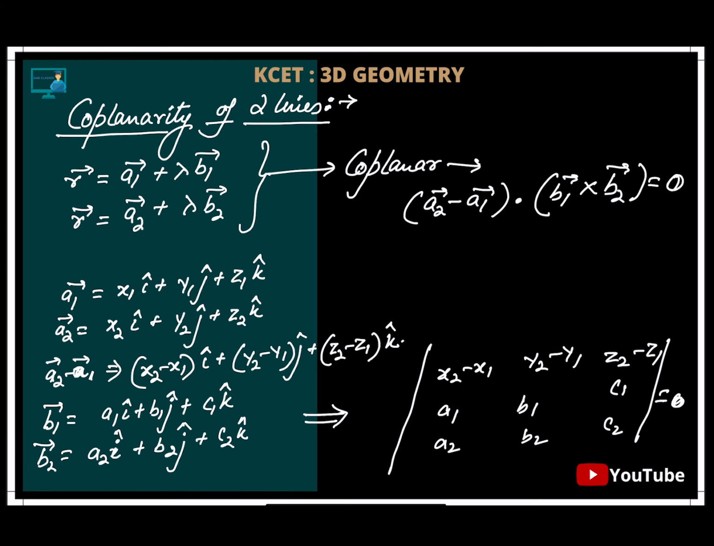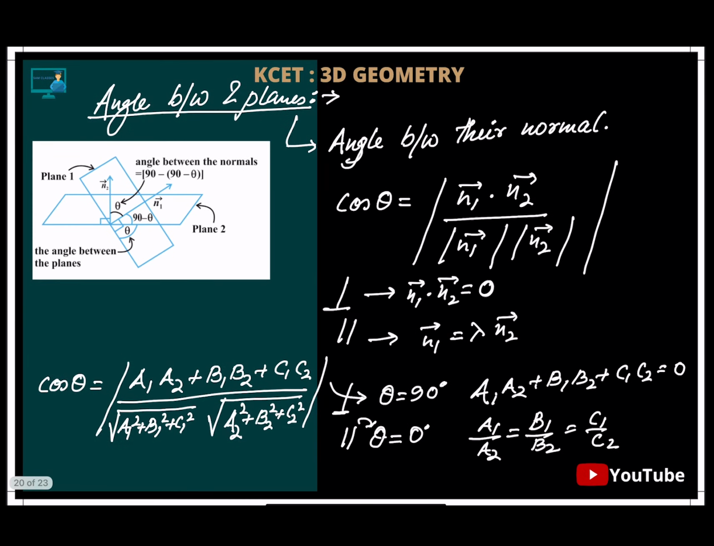Okay, that's it. Now coming to the next topic: angle between two planes. See, basically, if I have a plane here, this is the normal. If I have another plane like this, and this is its normal, then the angle between these normals will be the angle between the planes. So we just find the angle between the normals, and finding the angle between the normals is a very simple formula, already we have done.